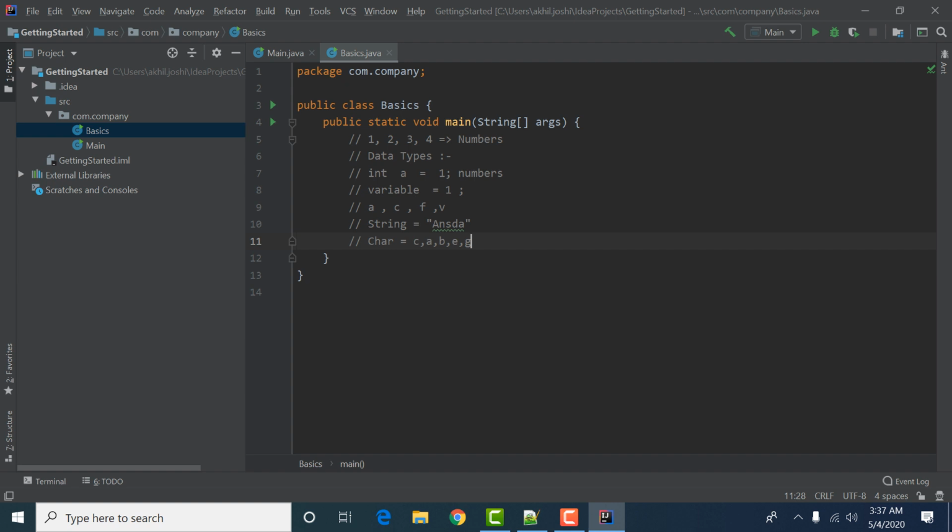After that we have a thing called booleans. Booleans can store values like true and false. For all these values, we have to declare some variables. Like I will say, I have a boolean data type, which has its name f, and which stores a value of true.